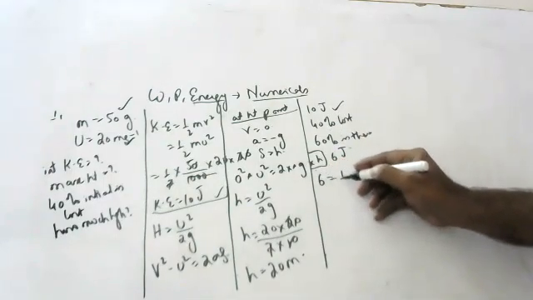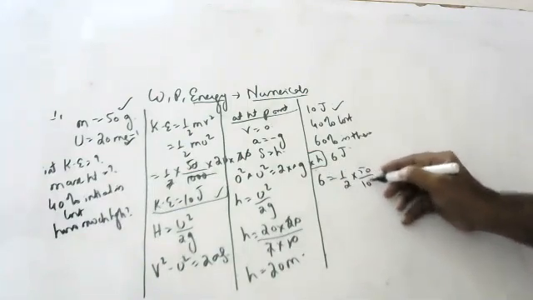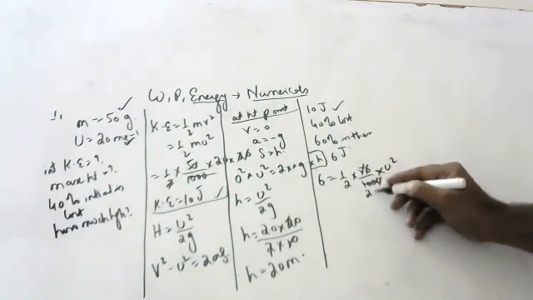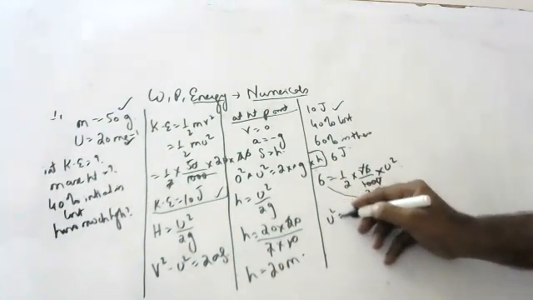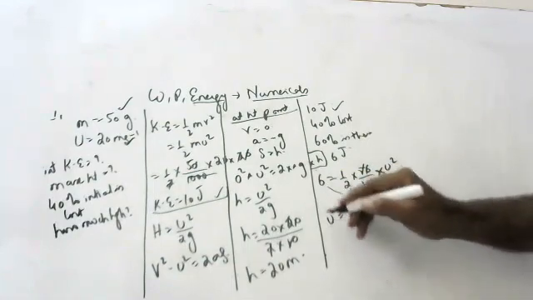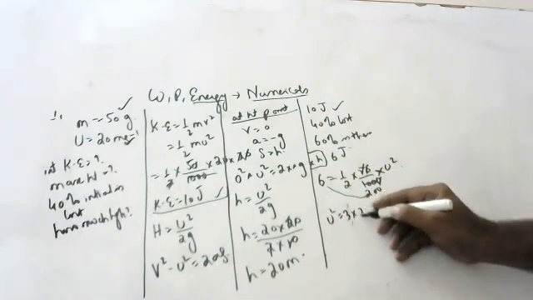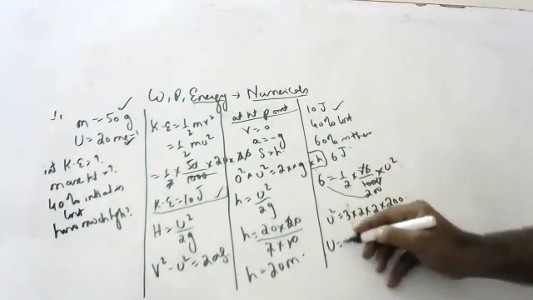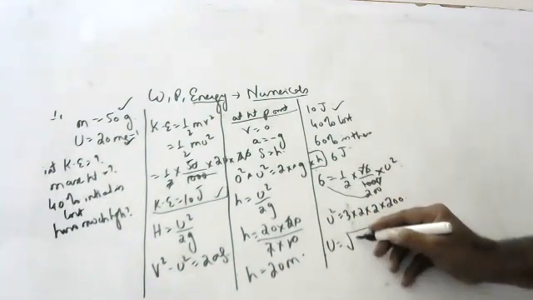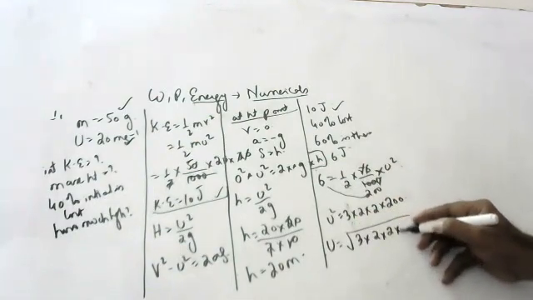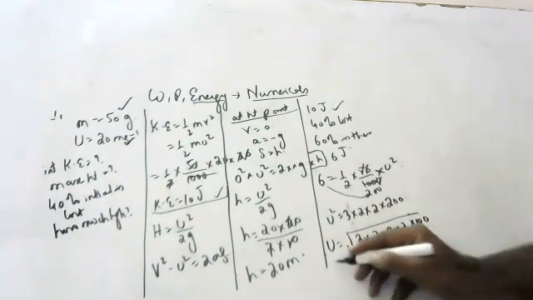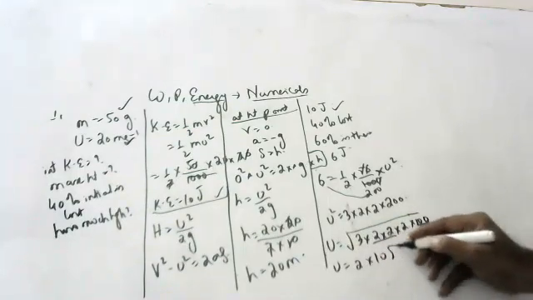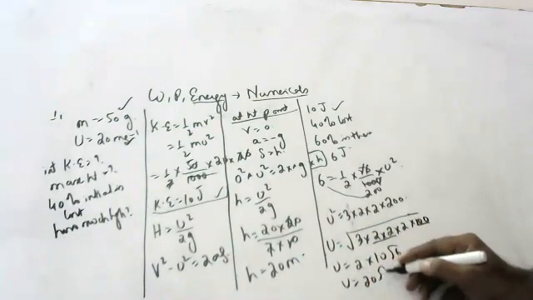If 6 is there, half into 50 by 1000 into u square. How much is the final velocity? 0. This is 200. u square is equal to 6 into 12, 12 into 24. Or else we'll write 6 as 3 into 2. So u is equal to 3 into 2 into 2 into 2 into 100. Two 2s are there, one 2 will come out. 100 is there, 10 will come out. Root 6 will not come out. So 20 root 6 meters per second.